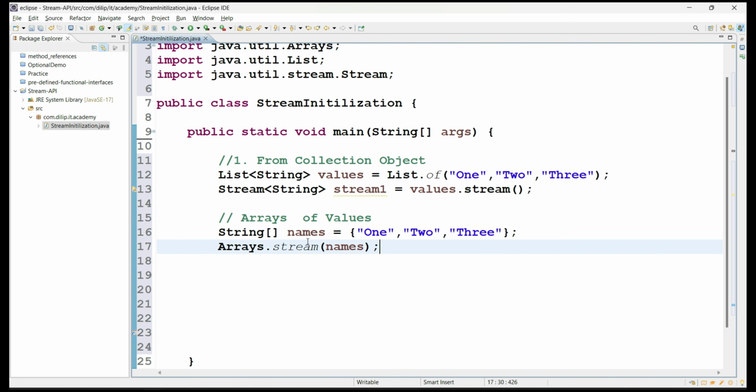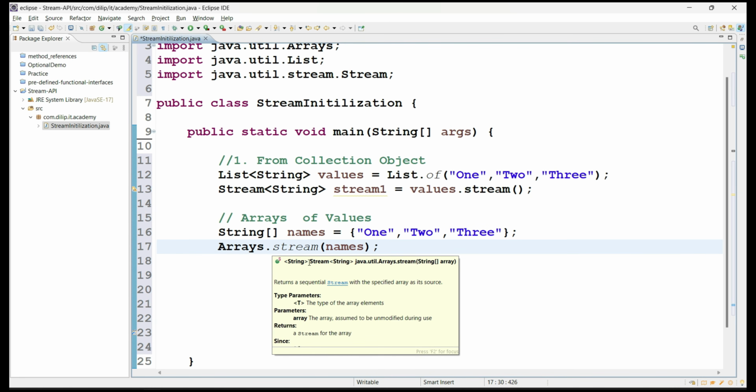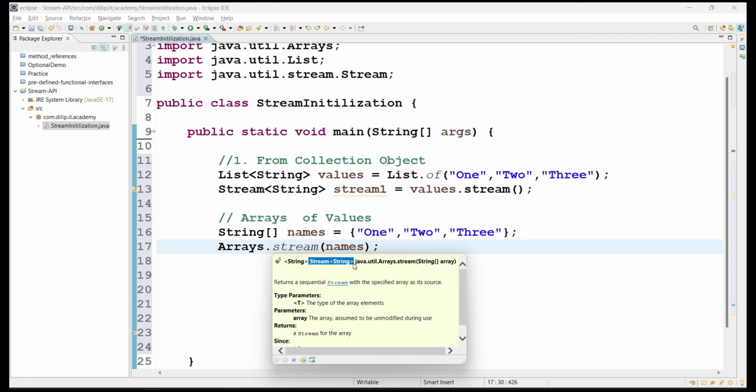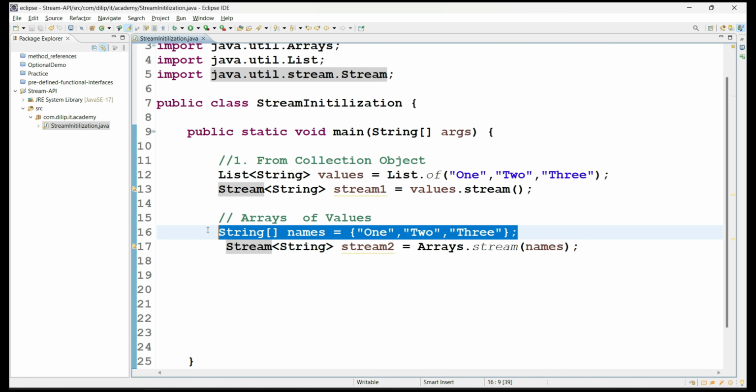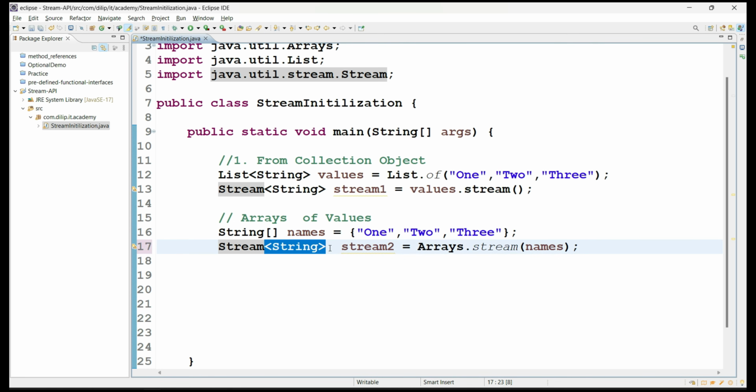What is the return type of this method? It is again a Stream of String. So we always have to define the generic type on the stream instance according to the data type of the original data source.